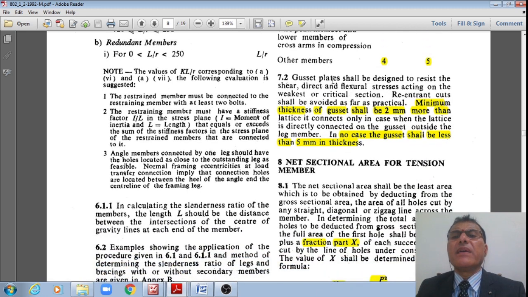However, the gusset plates should be designed from the shear, direct stress or flexural stress point of view only. That will govern the design.